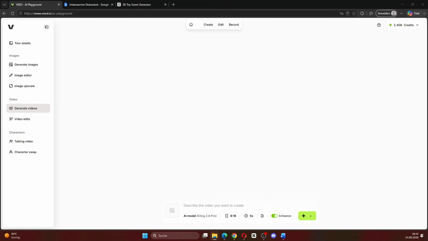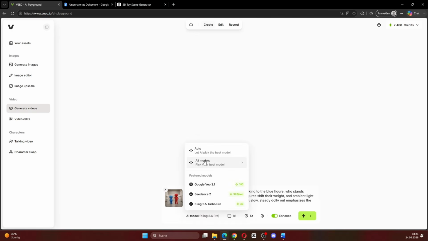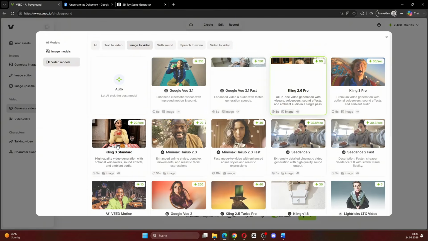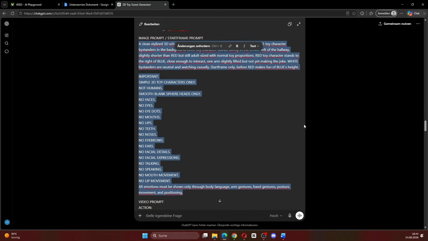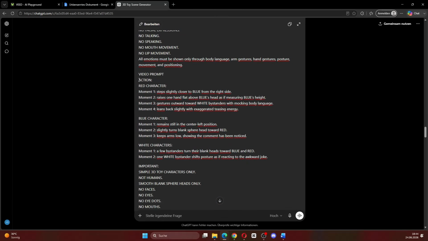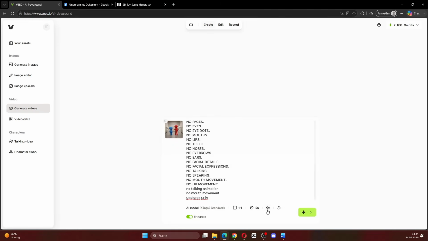So copy the image, go to generate video and paste the image in. Next up, we need to select a video model. For this style, I like Kling 3 a lot, but there are other models inside Veed that can work as well. Then go back to ChatGPT, copy the video prompt for scene 1, go back to Veed and paste the prompt in. For our scenes, we don't need sound, so we can turn that off. 5 seconds seems good for this scene, so we can leave the duration like that.